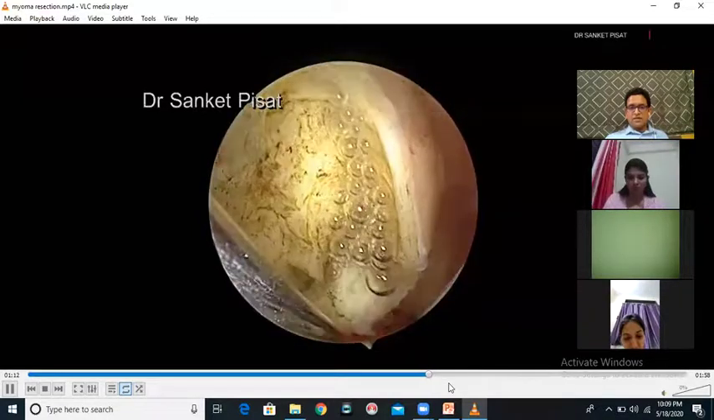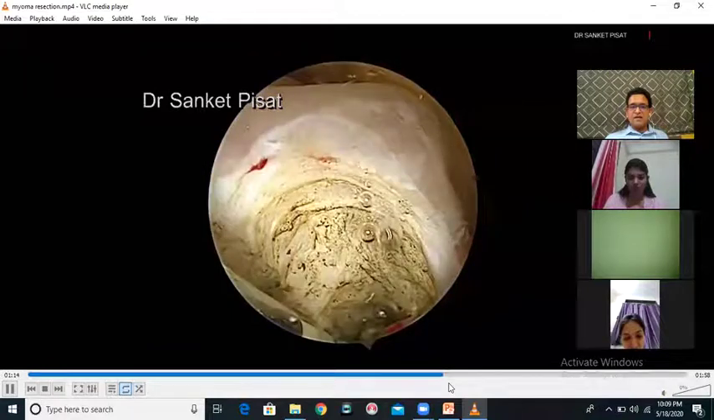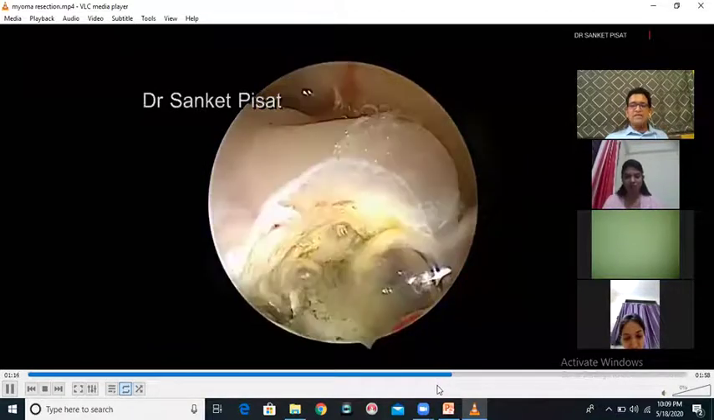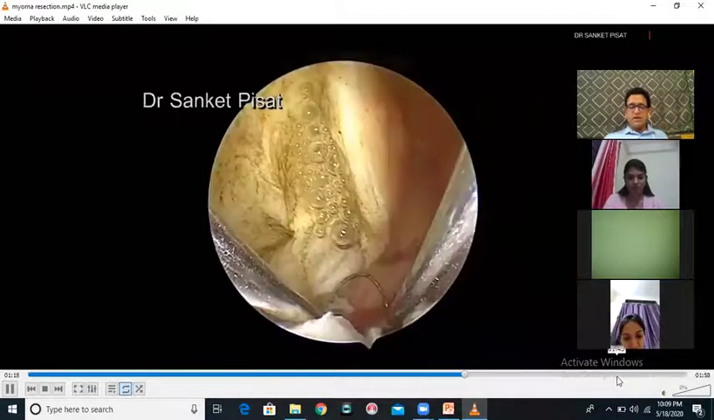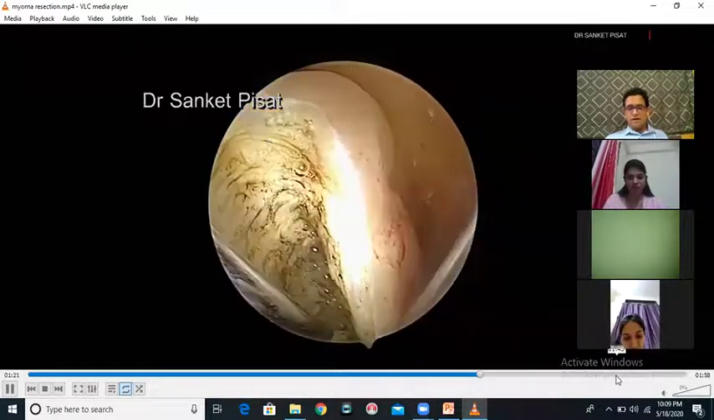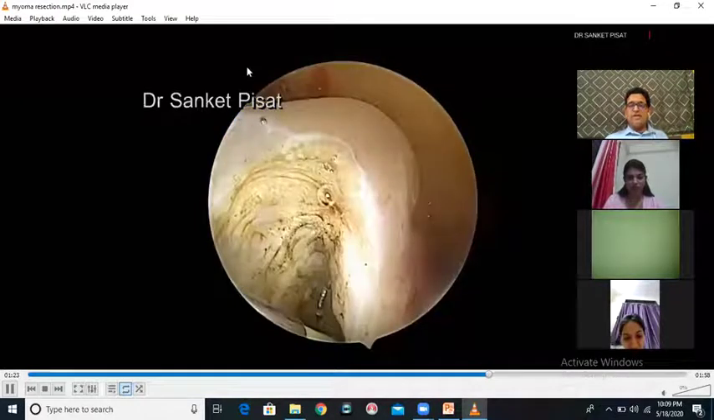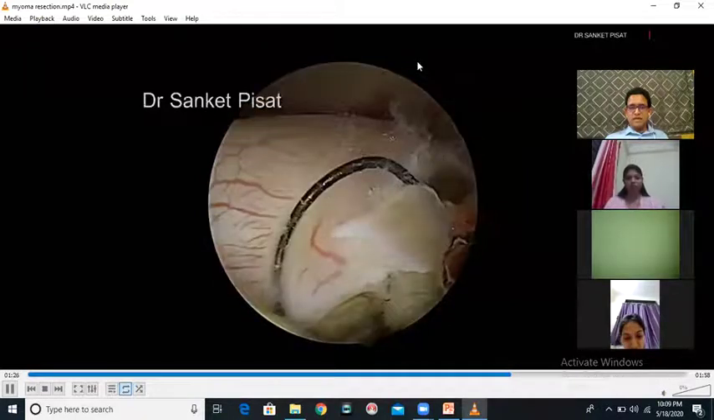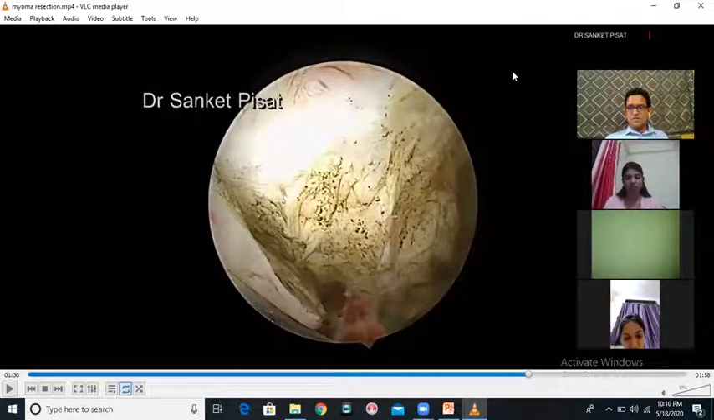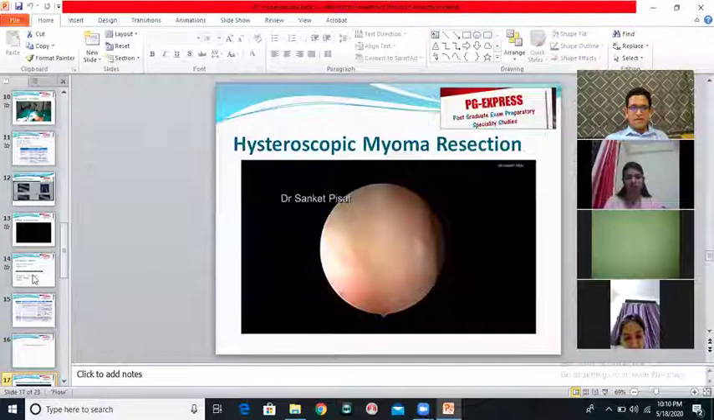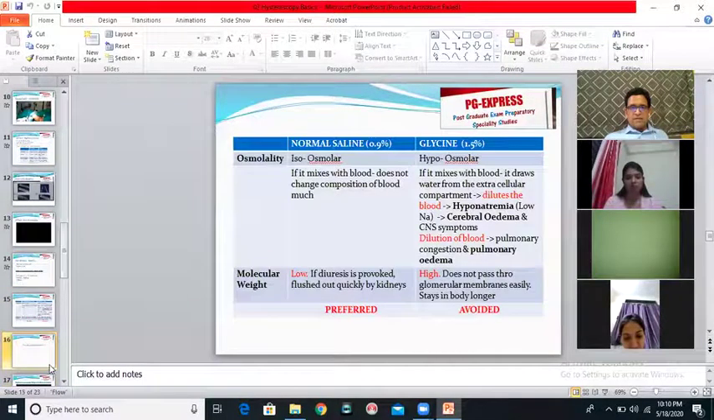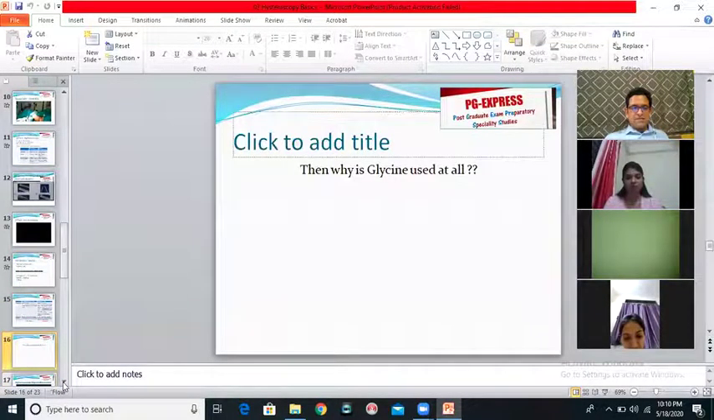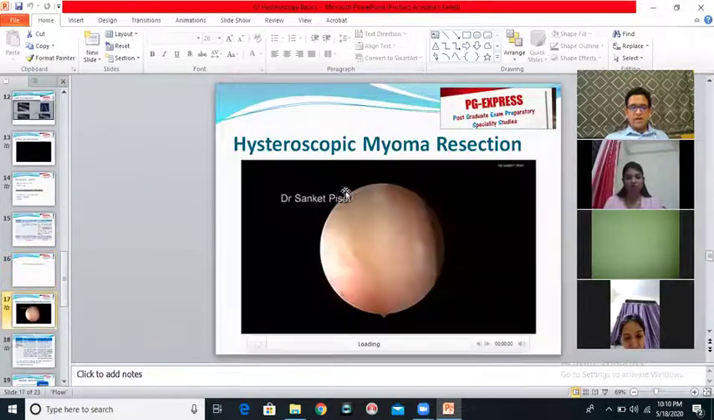So again, the loop is cutting, cutting, cutting, and this effect can be achieved only when we have a current that is not being taken away by the electrolyte medium. Hence the requirement of using the electrolyte medium glycine when you're doing resectoscopic surgery. So we will stop that. We will go back to the slide. So that is the reason why glycine is used in the first place. We already saw the hysteroscopic myoma resection.